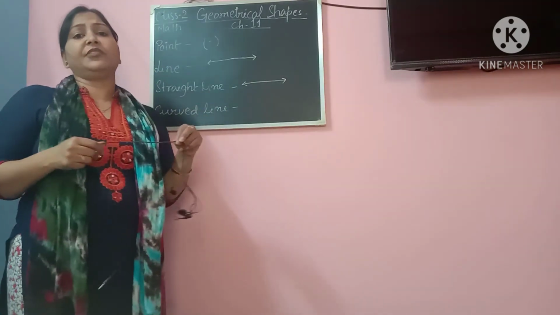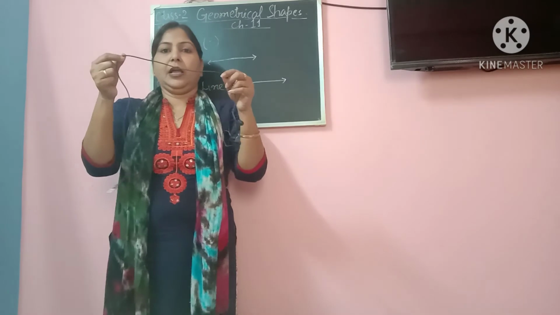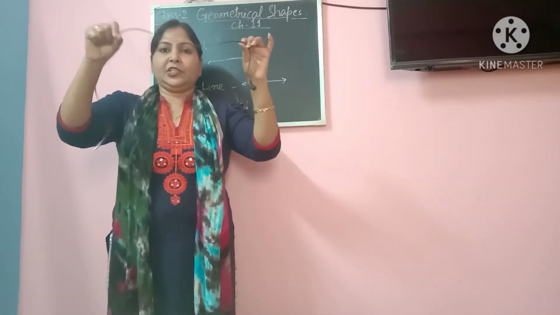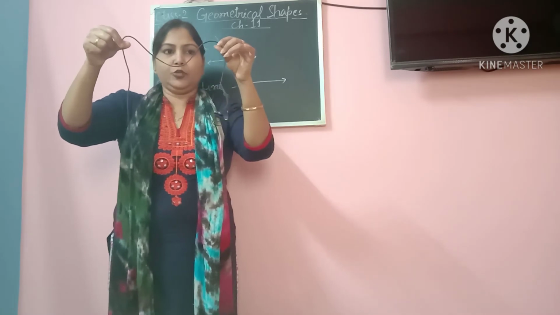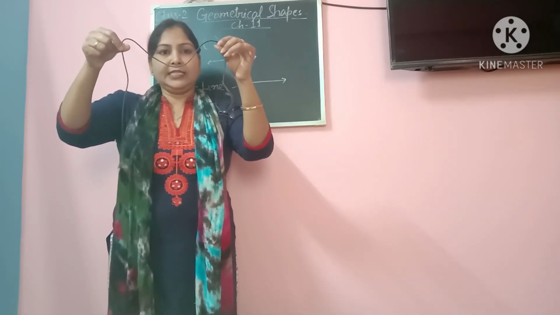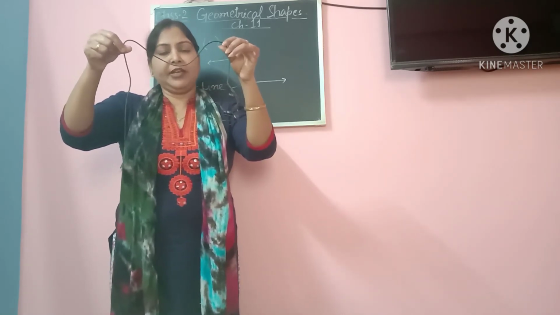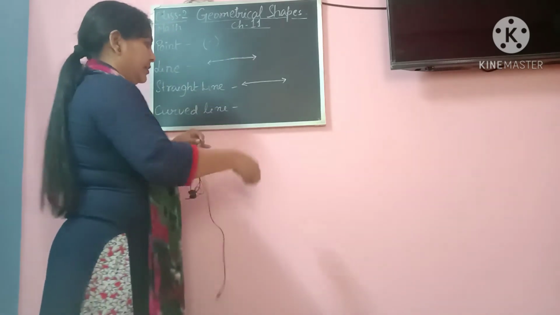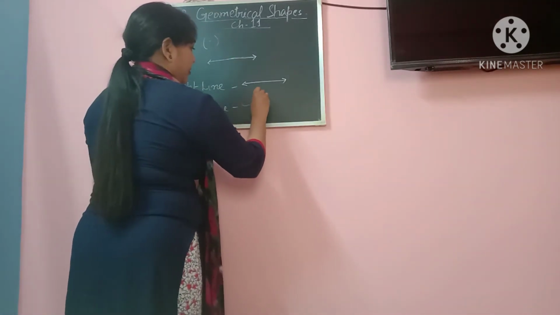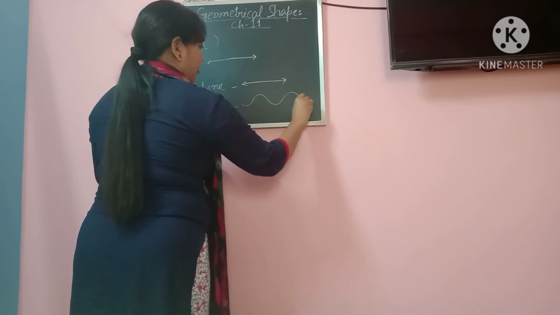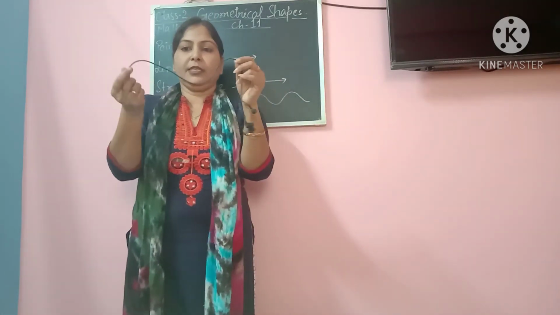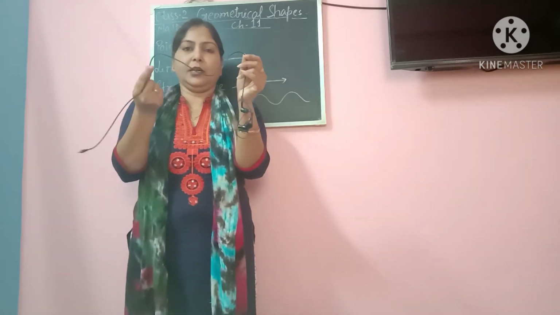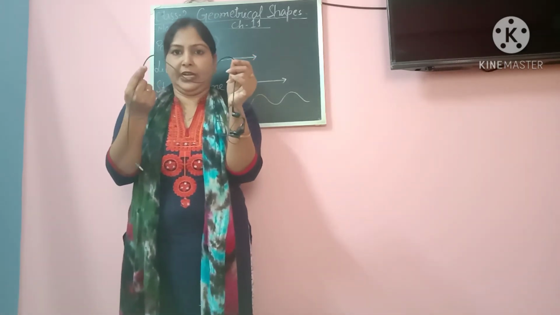Now what is a curved line? The same thing, I have this string, and I have loosened it. Now the shape which you can see is not straight, it has some portions with a curved shape, like in this manner. Look here. So this is not a straight line, this is a curved line.